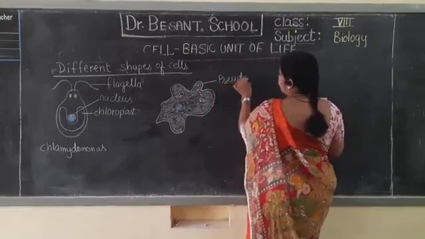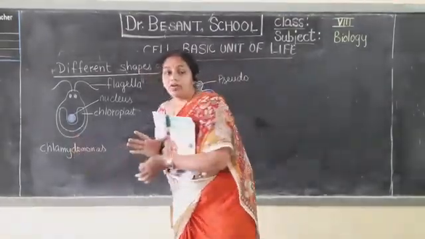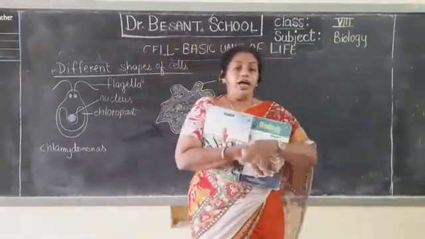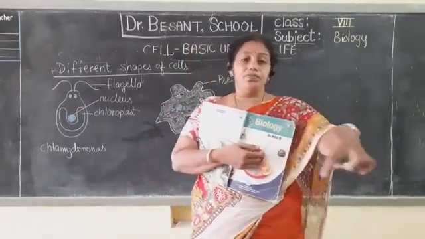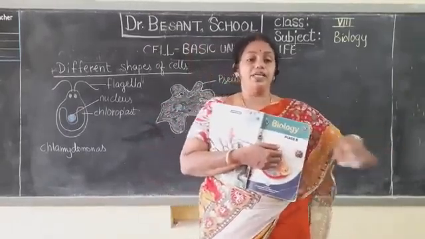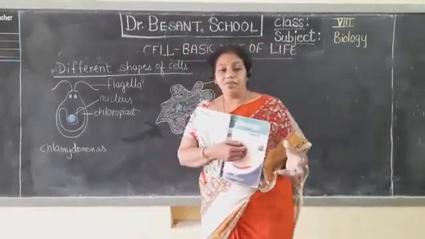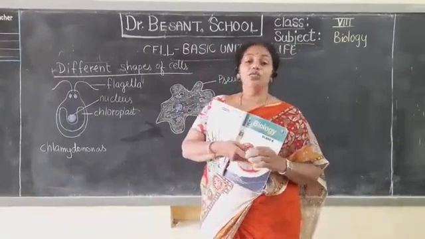pseudopodia. Okay, it will extend however it wants. If it wants to go that side, it will extend like that. If it wants to come this side, the body will extend and occupy the whole area and move like that. So you see, if you put the jelly, you can push it whichever direction and whichever side you want with a needle. So does it have a particular shape? No, it will not have, as it would be moving and acquiring new shapes.